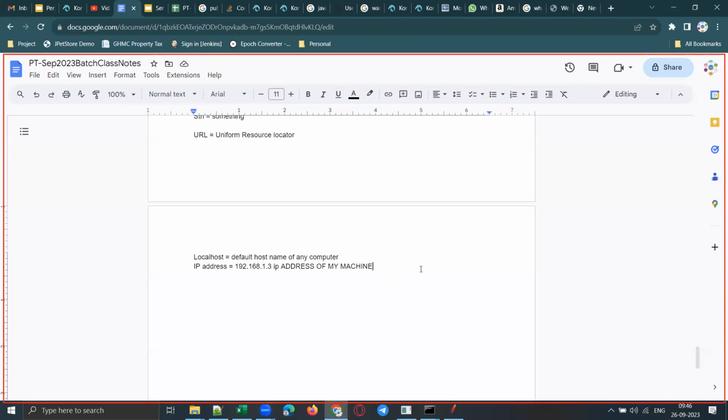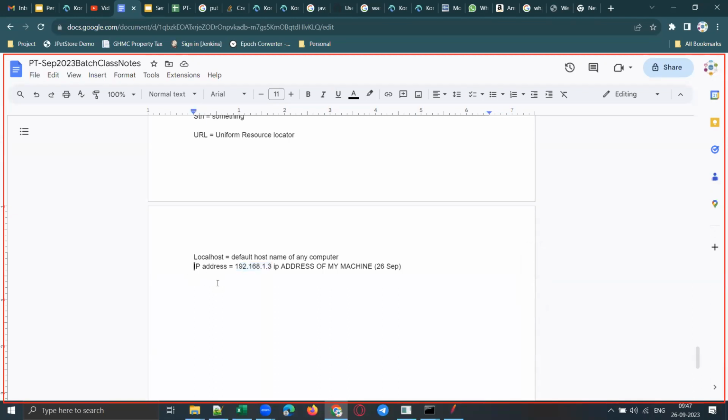Clear, guys? This is the IP address on my machine on 26th September. Is this a fixed one or does it change? It depends on the network connection. It changes from network to network. Right now I am connected to my Wi-Fi router. If I switch off my Wi-Fi router or connect to my mobile data, will this IP address change or stay the same? It will change. It depends on the network.